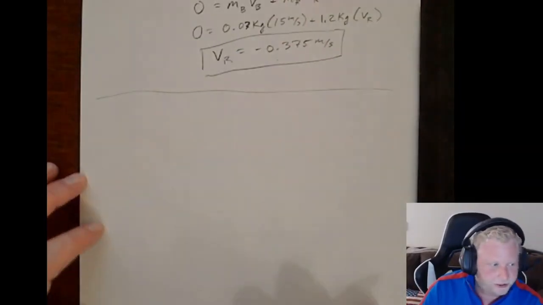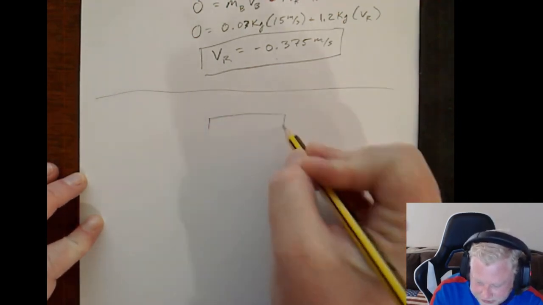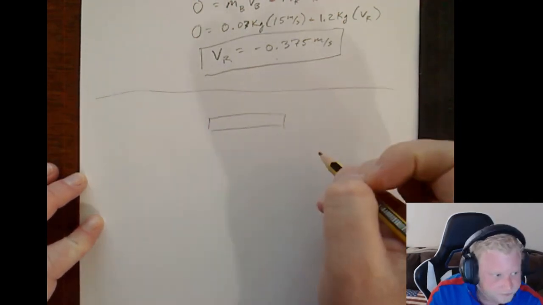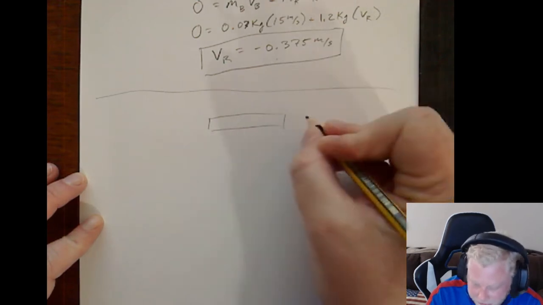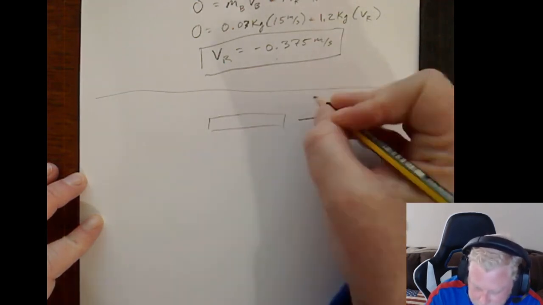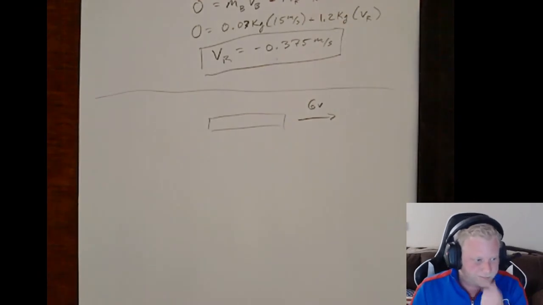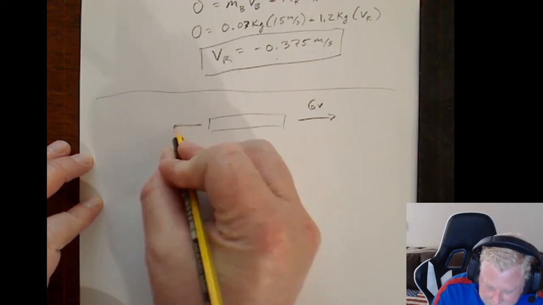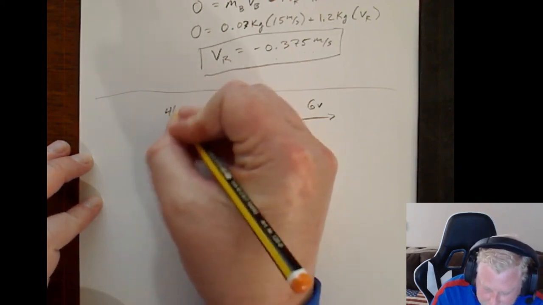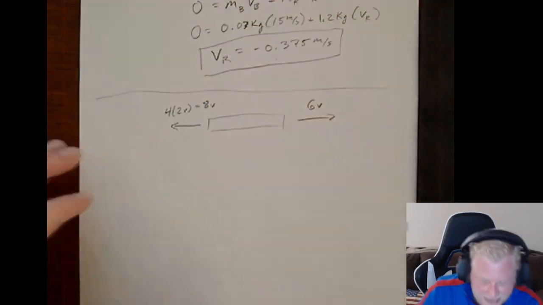Alright, easiest way to look at this is sketch out your scenario. So we've got ourselves a pipe. Out of the right end, we know that the 6-gram ball comes out with some speed we can call v. Out of the left end, we've got a 4-gram ball coming out with a speed of 2v, right, which would give it 8v worth of momentum.